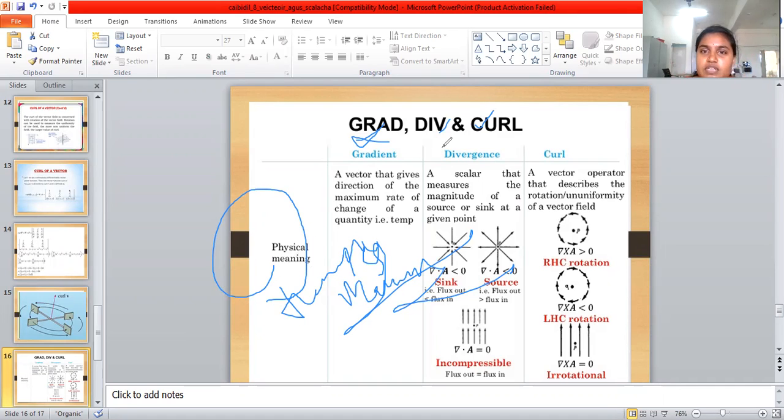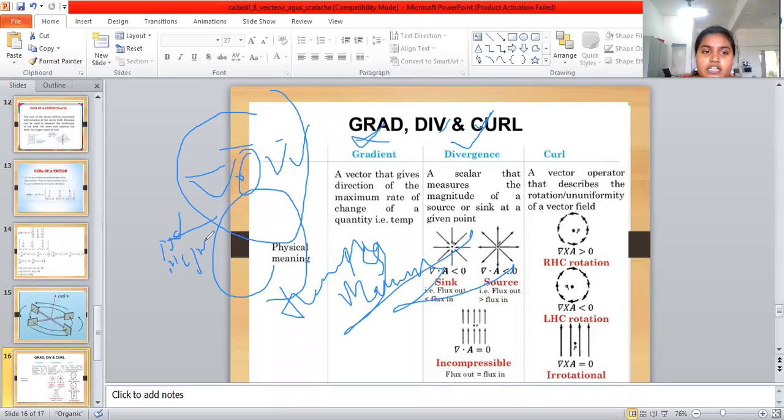Then divergence. Divergence means the total change: the del operator in the dot product with the vector field is the divergence. So divergence is a scalar field, denoted only by the magnitude of the source and sink. Source and sink mean sources of value, flux out of and flux into a point. The source is the flux out and the sink is the flux in, at the point.